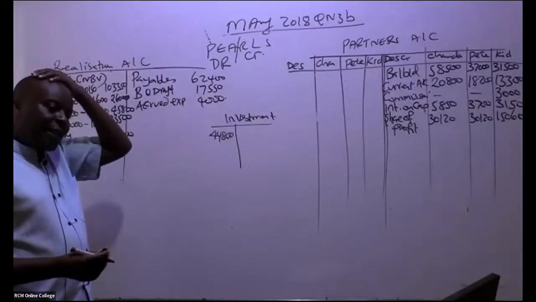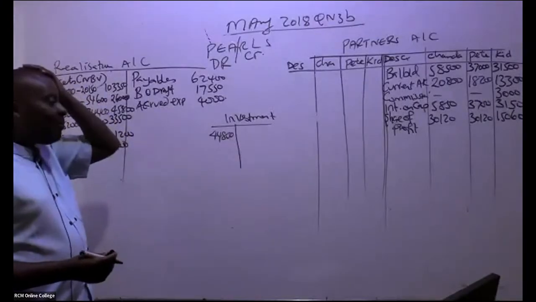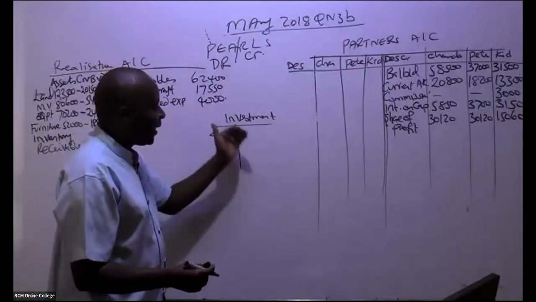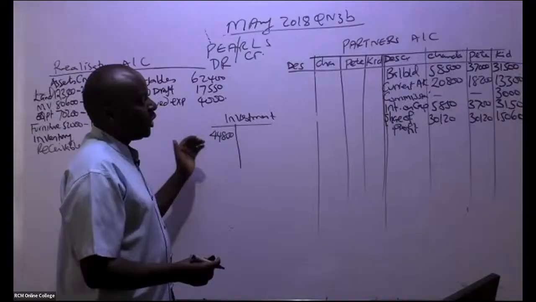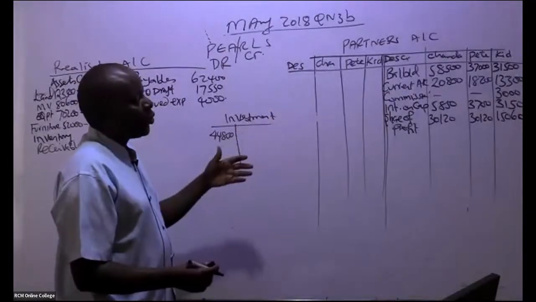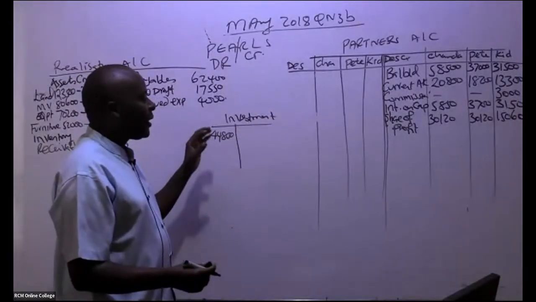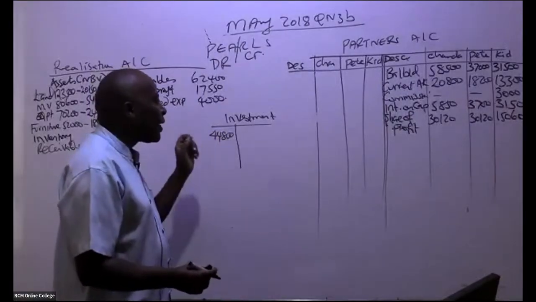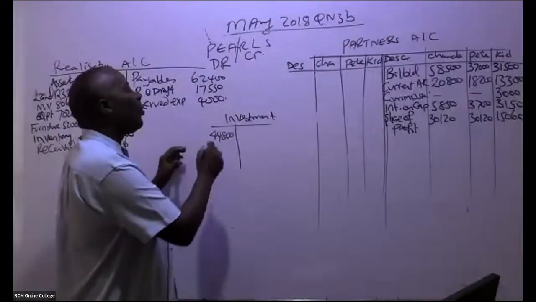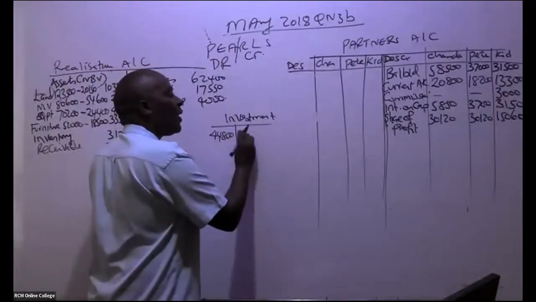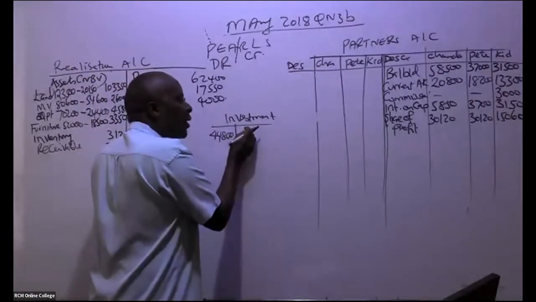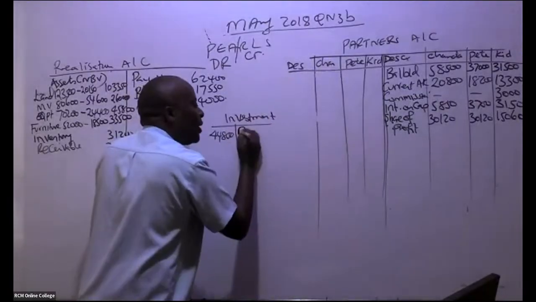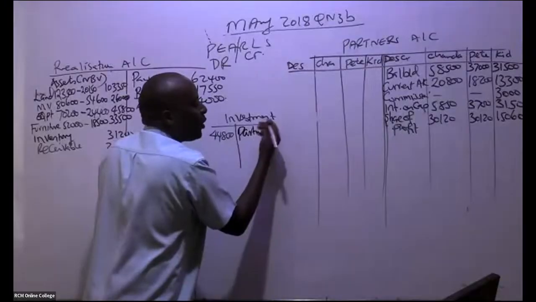By the time we are selling our partnership to a company, we can see that we were able to transfer this. Let's close this account, because remember this investment went to the partners. So we come here and credit partners. But how much are we crediting it with?